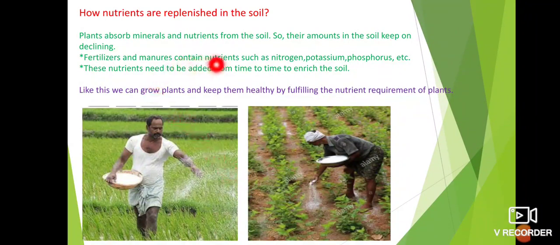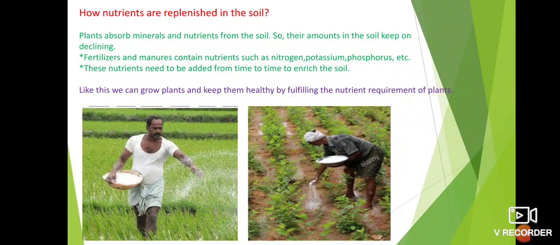Fertilizers and manures contain nutrients such as nitrogen, potassium and phosphorus, etc. These nutrients need to be added from time to time to enrich the soil. Now it is clear how these nutrients are replenished, meaning replaced, in the soil. The plants continuously absorb minerals and nutrients from the soil. This leads to a decrease in the amount of nutrients in the soil. How is it replaced? By adding fertilizers and manures from time to time to enrich the soil. By adding nutrients to the soil, the amount of nutrients in the soil is replaced.